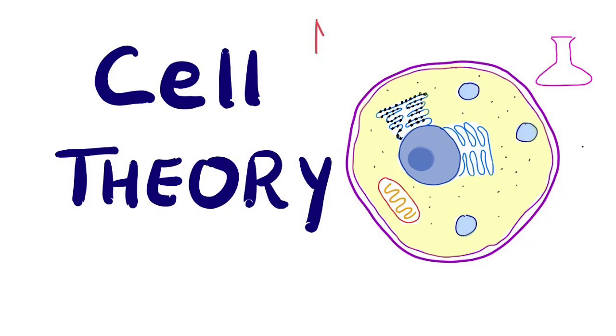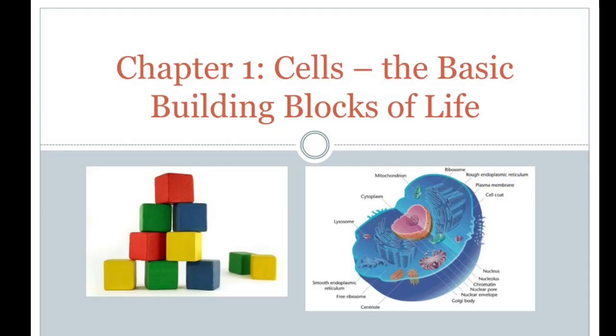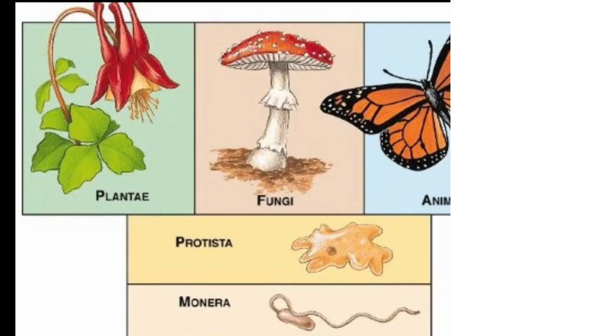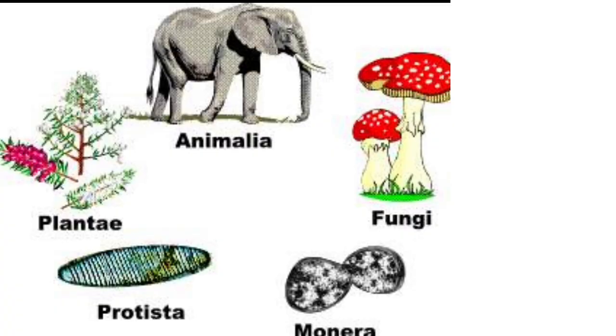A cell is the basic building block of life. What does that statement even mean? Simply, all living things are built from cells. From this statement, we can infer that all plants, animals, bacteria, and fungi are all made up of cells.